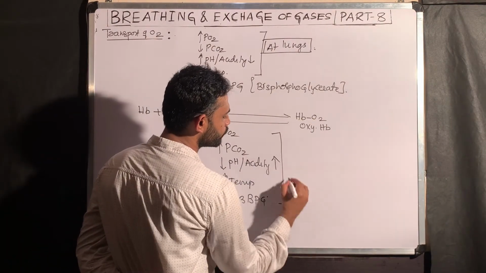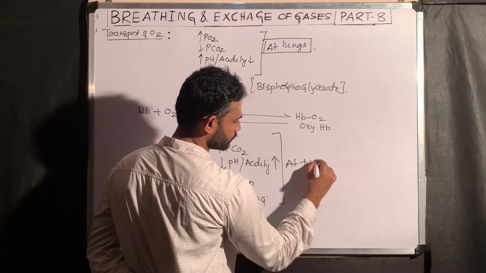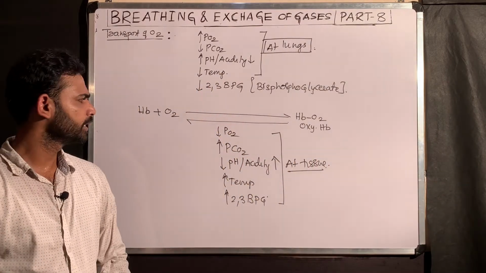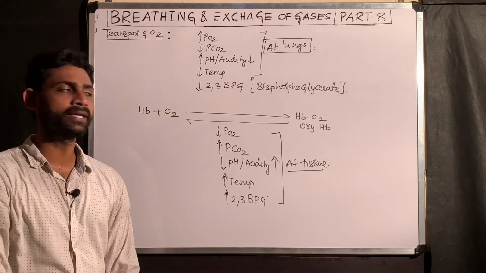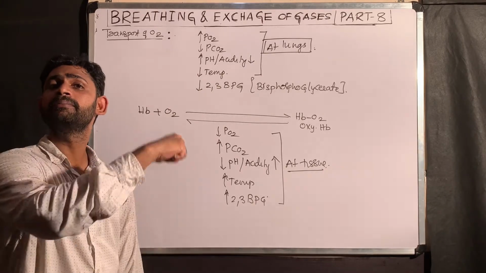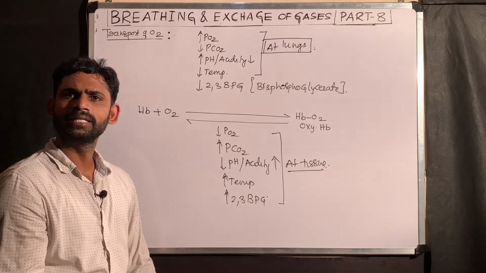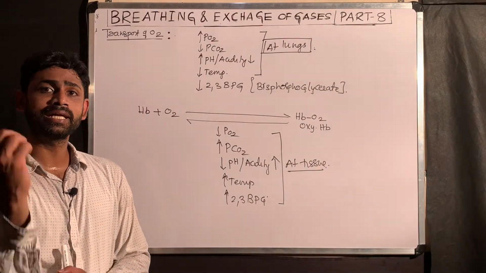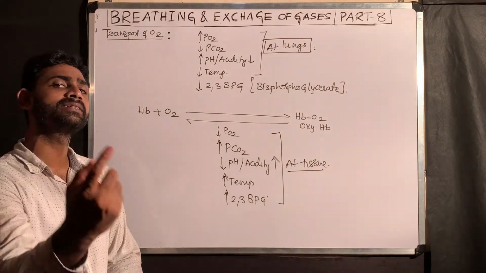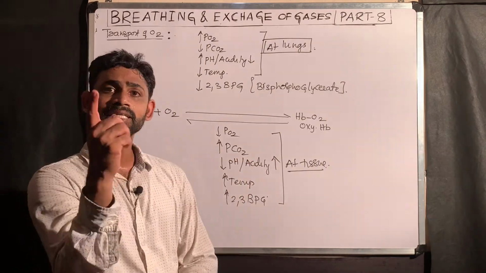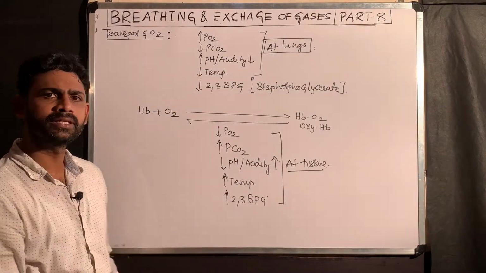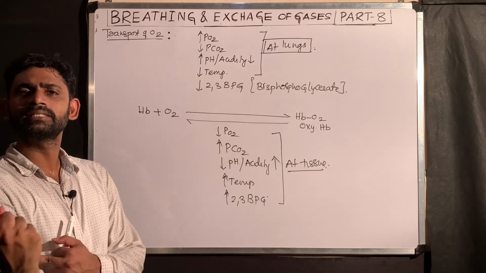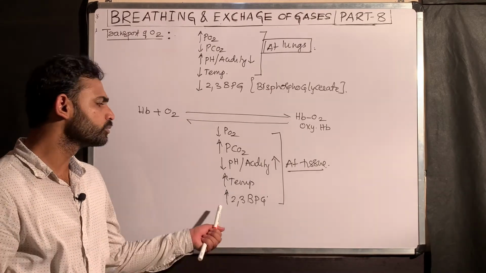These factors, as we know, are at the tissues. Because at the tissues, PO2 is low, that is 40 only. PCO2 is high at 45. Acidity, how does it become acidic? When a person is doing exercise, automatically there is a formation of lactic acid. Because of the lactic acid, H plus concentration is high, thereby acidity is high. Temperature, as a result of this metabolism or exercise, the muscle temperature will increase.